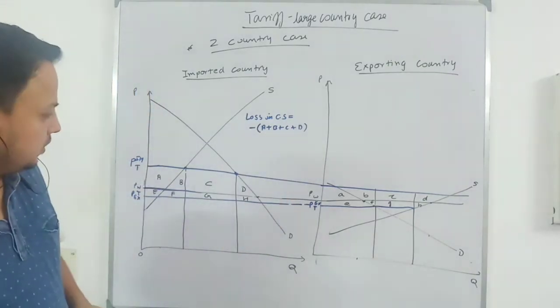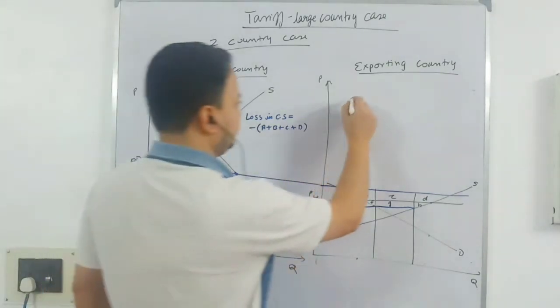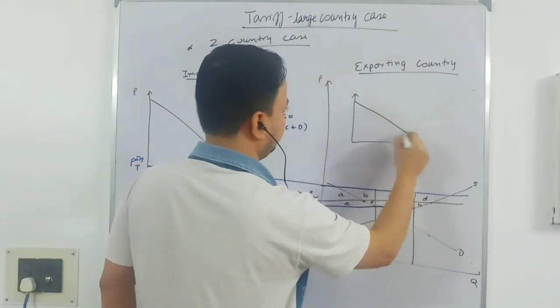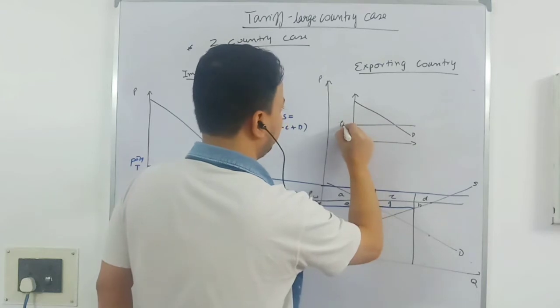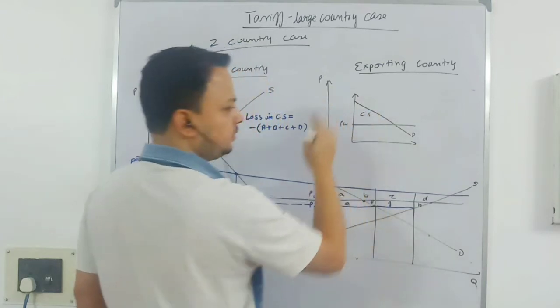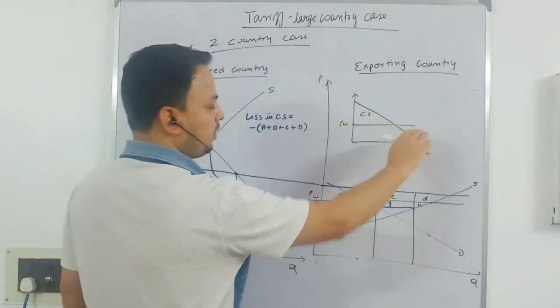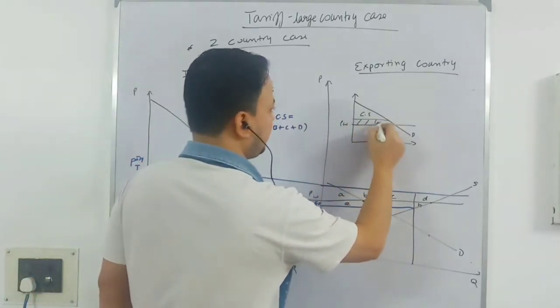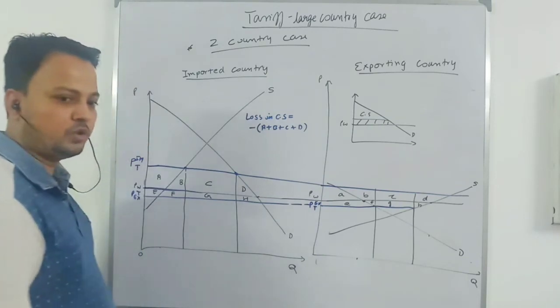Okay? Let me finish it here. I am saying that yesterday I have done that. This is the demand curve. This is the price at free trade. This is your consumer surplus, the area below the demand curve and above the equilibrium price. So when the government imposes a tariff, this part is your deadweight loss, or loss in consumption.